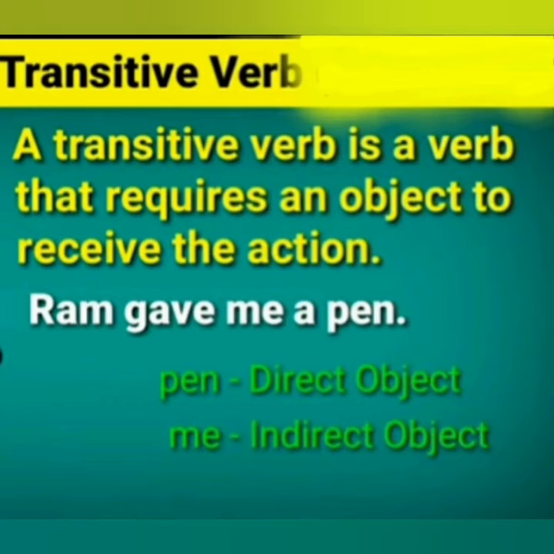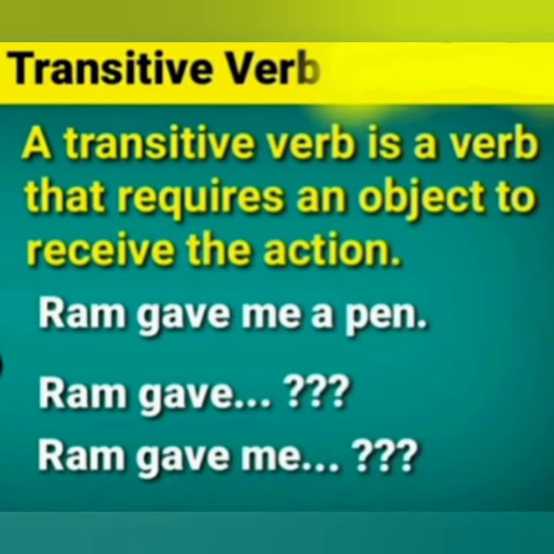If we don't add any kind of object after Ram gave or Ram gave me, then it will not give us complete sense. So we have to add an object to complete the sense.